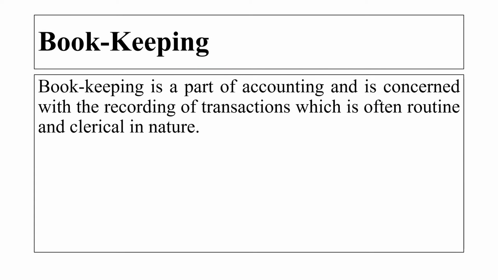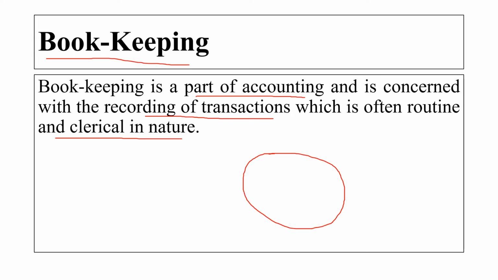Then there is bookkeeping. Understand the meaning of bookkeeping. Bookkeeping is a part of accounting, and it is concerned with the recording of transactions which is often routine and clerical in nature. Imagine the whole is the accounting, so this part will be the bookkeeping.